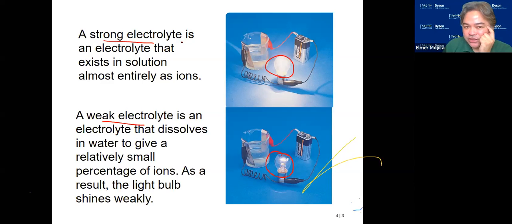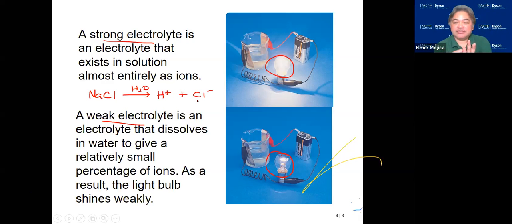A strong electrolyte is an electrolyte that exists in solution almost entirely as ions. What does it mean? If you have NaCl, when you dissolve it in water, you form Na plus and Cl minus. So there's 100% formation of ions. Your NaCl breaks down to form Na plus and Cl minus, so we can conclude that it is a strong electrolyte.